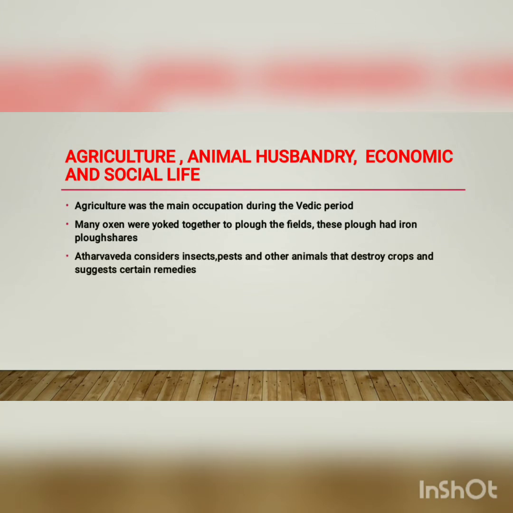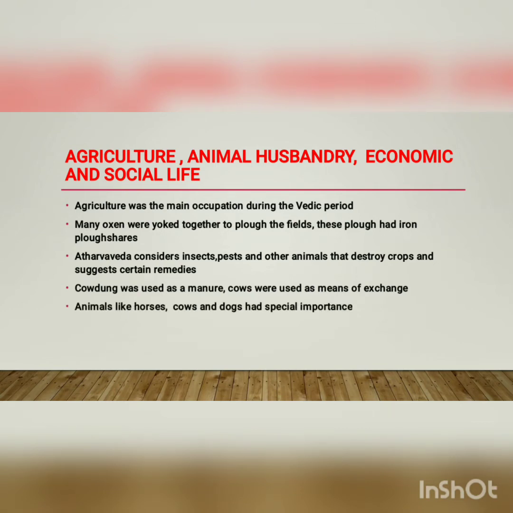Atharva Veda considers insects, pests, and other animals that destroy crops and suggests certain remedies. Cow dung was used as a manure, and cows were used as a means of exchange. Also, animals like horses, cows, and dogs had special importance during the Vedic civilization. People took special care of their cows to ensure that they wouldn't be stolen.